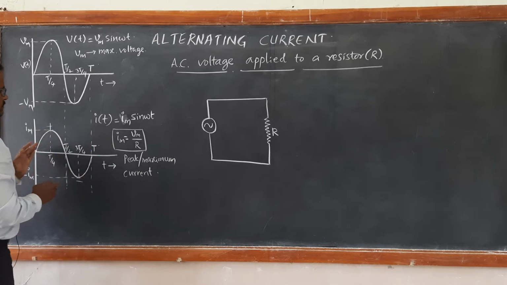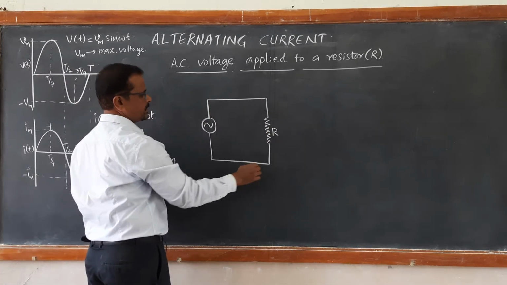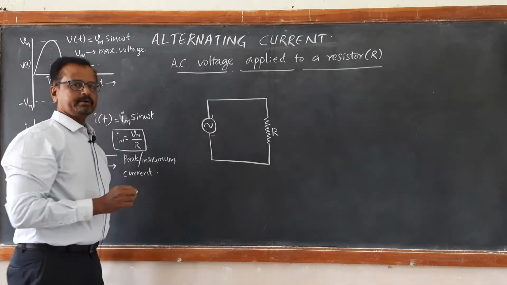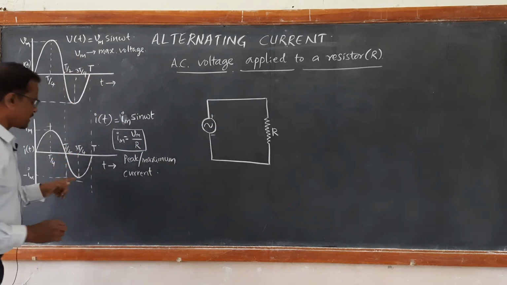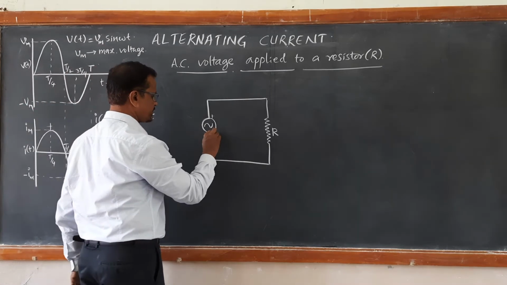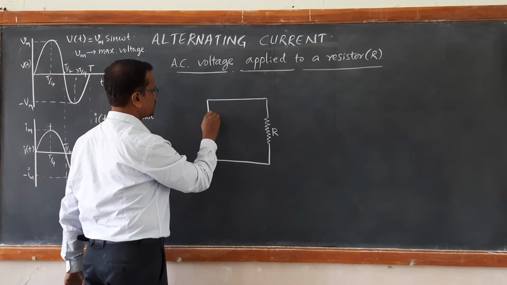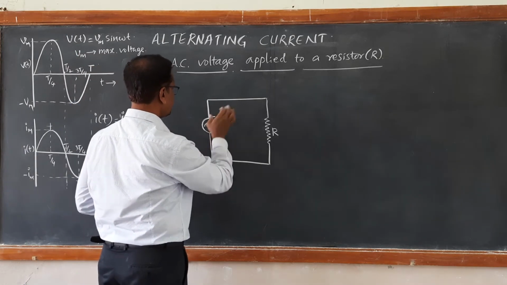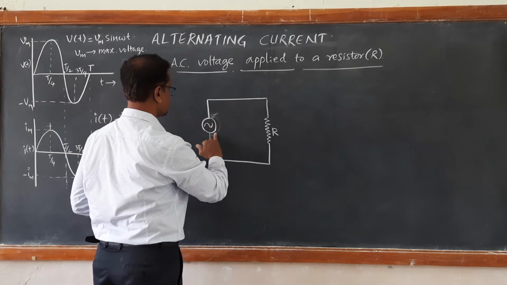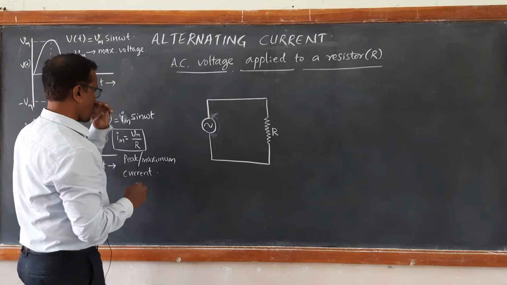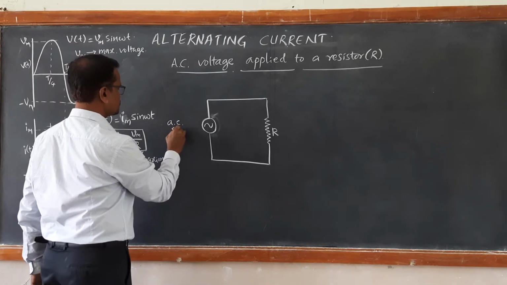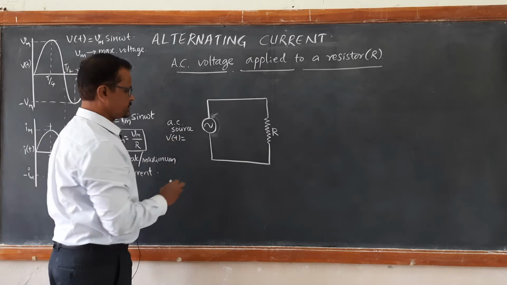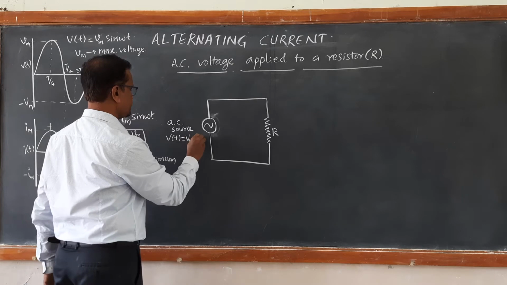Means if in the first half cycle the current is in the clockwise sense, this terminal will be positive and the other terminal will be negative. What happens in the next half cycle? The current reverses, making this terminal positive and the other terminal negative. Therefore, there is no fixed polarity here. So, polarity is not being shown for AC sources. So, this is the AC source of voltage, which is time dependent voltage given by Vm sin omega t.